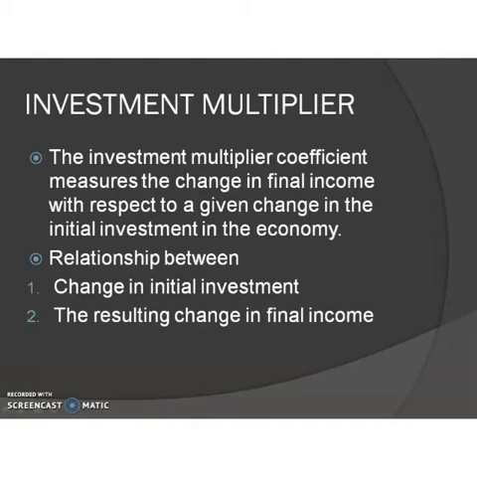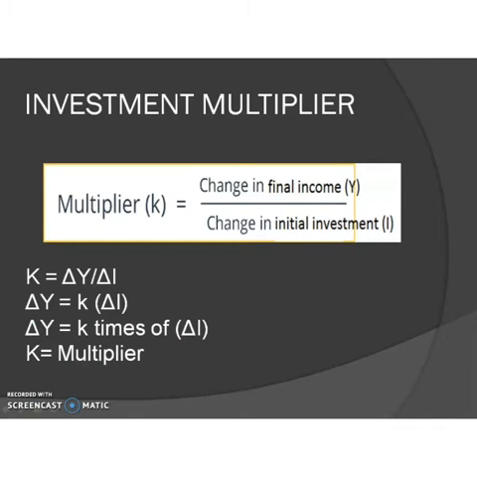It shows the relationship between change in initial investment and the resulting change in final income. So, how much change can occur in final income due to initial investment is described by the term investment multiplier.